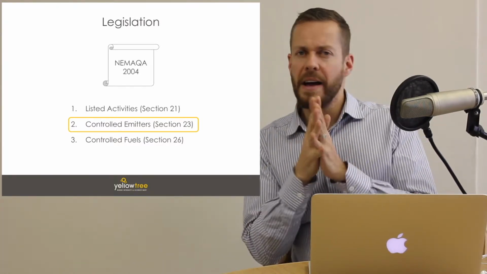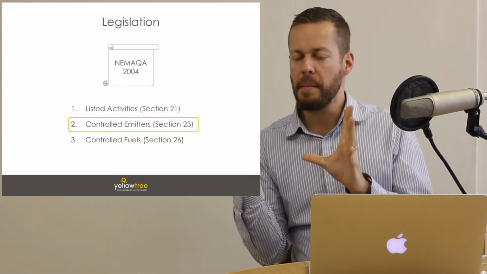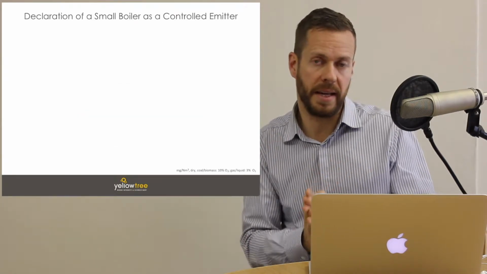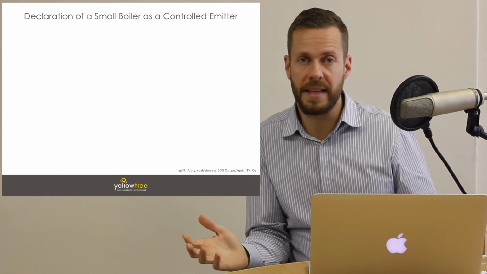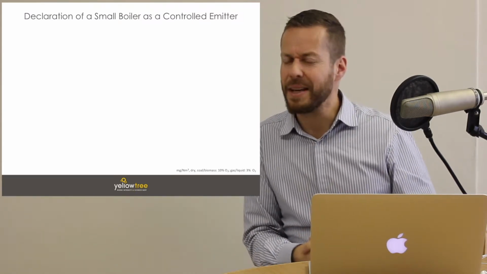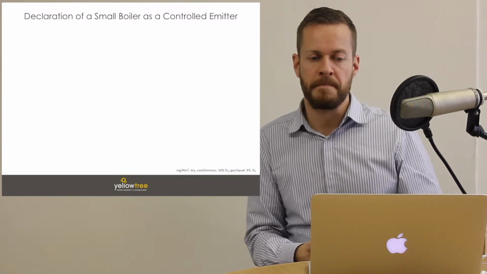There are 4 or 5 controlled emitters that have been declared to date, but arguably and by far the most important is the boiler as a controlled emitter. And the reason for this is because boilers are prolific across South Africa. I believe that the government estimated in 2010 that there were about 8,000 package boilers installed across the country.